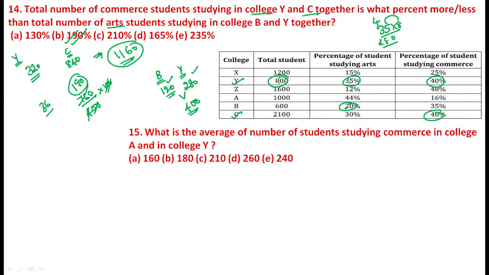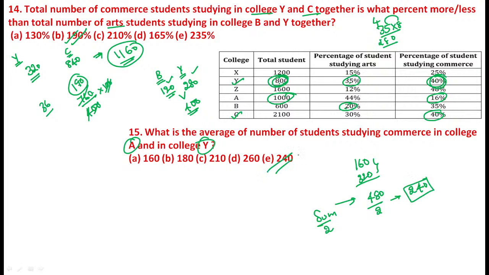Go through that. What is the average number of students studying in commerce in the college of A and Y? A and Y. A commerce is exactly equal to 16 percentage of 1000. The value becomes 160. Y also, the Y value is exactly equal to 40 percentage of 800. 8 fours are 32, 320. Now add it together. The resultant becomes 480. This is the sum. But we need the average. Average means sum by number. So 480 by 2, the resultant becomes 240. 240 is the correct answer.